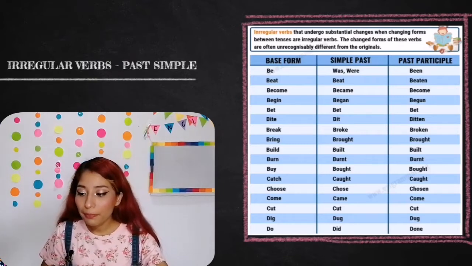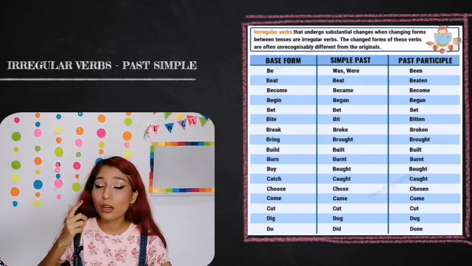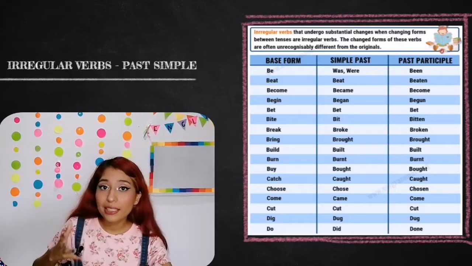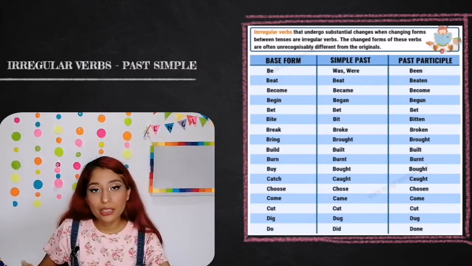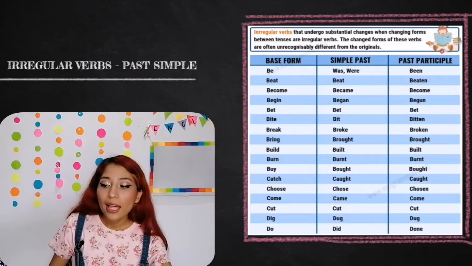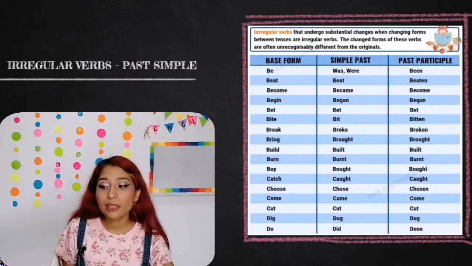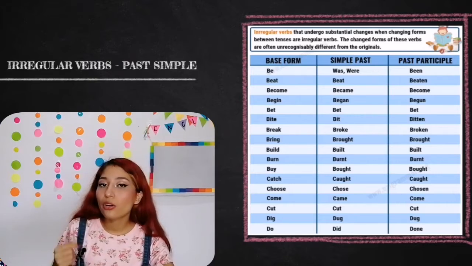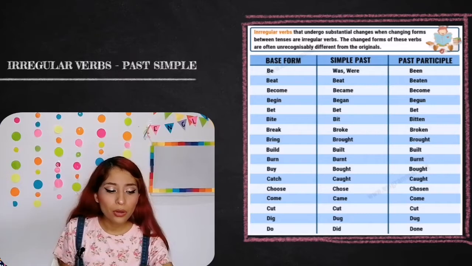Come, came. Cut, cut. It's the same, though there are some verbs that are written the same way. Cut, cut. Dig, dug. Do, did. Okay? So, if you want to practice, if you want to copy this, you can pause this video and copy them in your notebook. It's going to be super helpful for you.